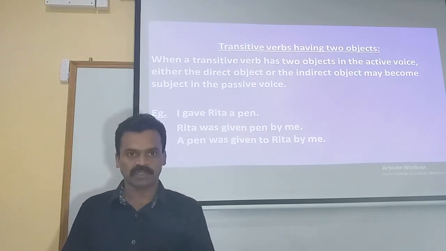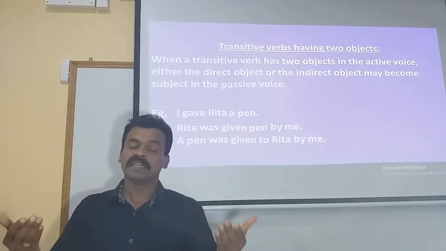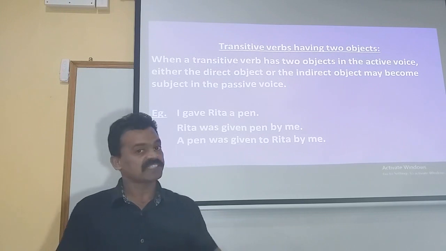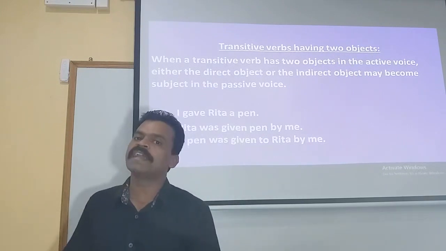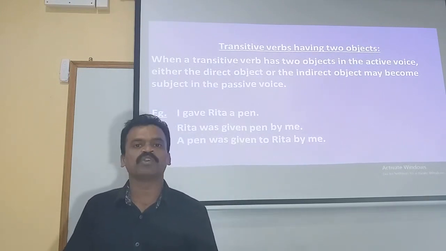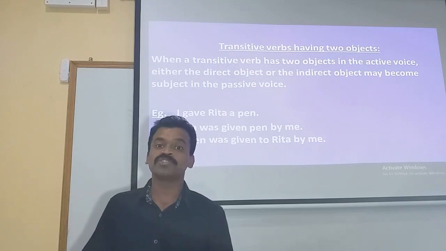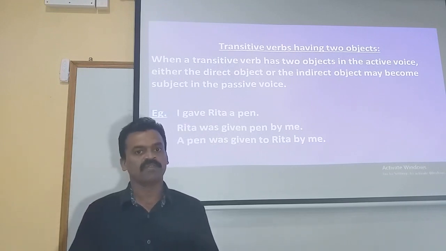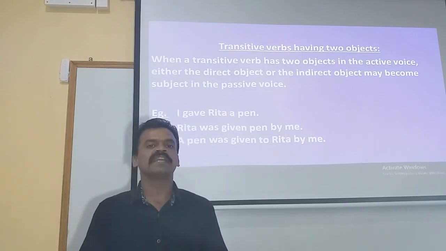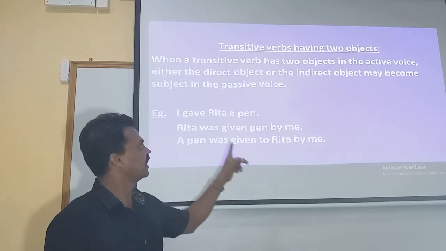You can make use of either the direct object as the subject in the passive voice or the indirect object as the subject, which means you can have 2 answers when you have 2 objects in the question given. Let's see the example.